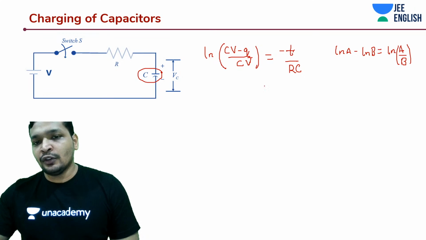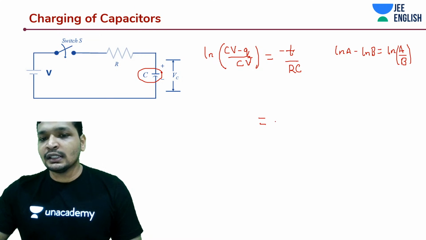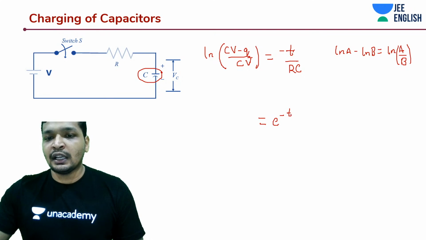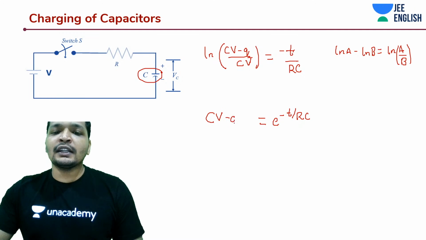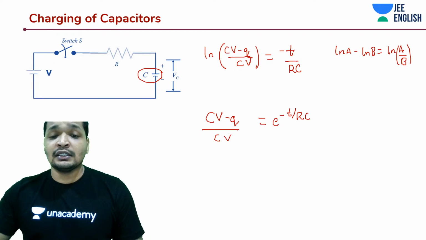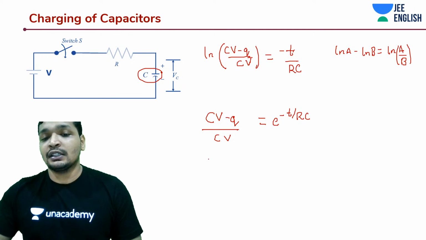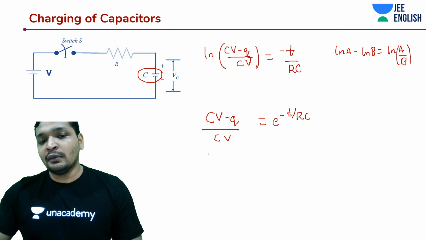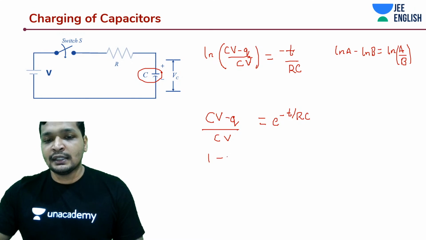I'm taking exponential on both sides. So this itself gave you some indication of how this entire circuit, this charging, is going to happen. Some exponential relation exists, and that exponential result is going to be very, very interesting. So you take 1 minus Q by CV.